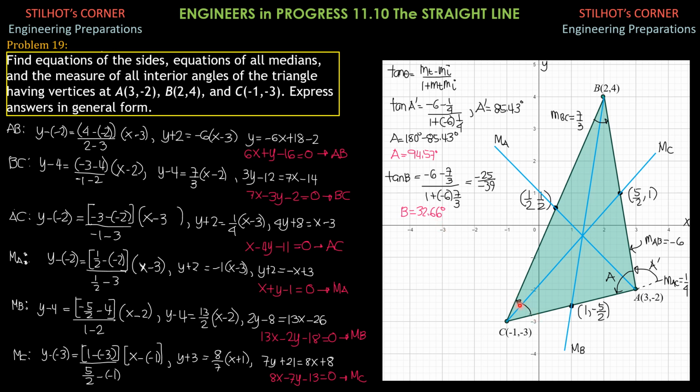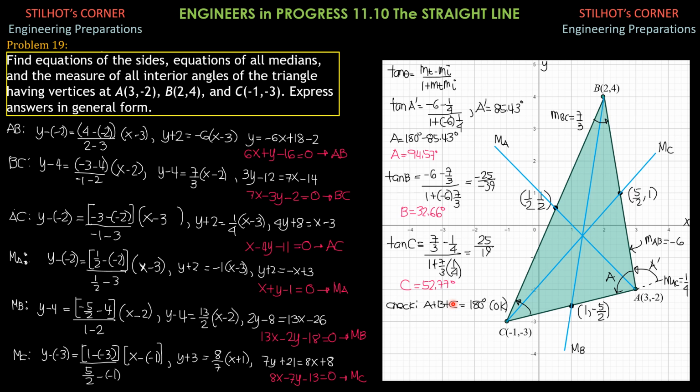Then for angle C, this is the terminal side, counterclockwise direction, remember. The slope is 7/3, the initial side is 1/4. So tangent theta C is 7/3 minus 1/4 all over 1 plus 7/3 times 1/4. So it is simplified as tangent theta C is 25 over 19. Inverse tangent of 25 over 19 is equal to 52.77 degrees.